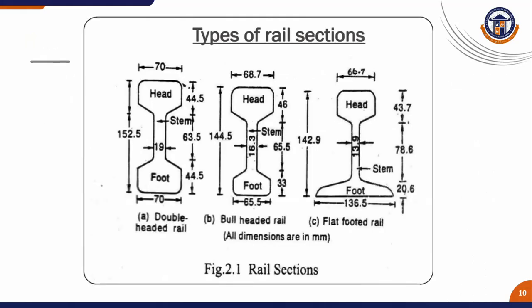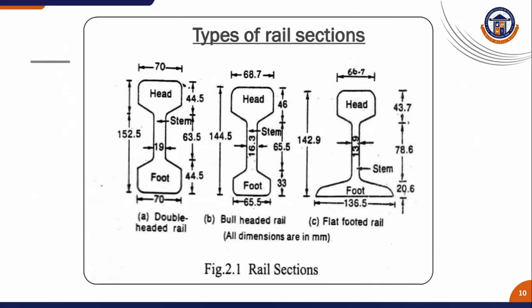Types of rail sections are given in the slide: double-headed rail, bull-headed rail and flat-footed rail. Here the stem measurements are 19 mm, 16.3 mm and 13.9 mm. In the first one, the double-headed rail, the head and foot are the same, 70 mm and 70 mm.